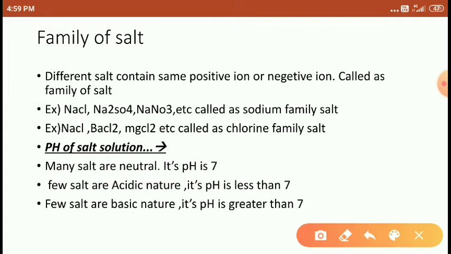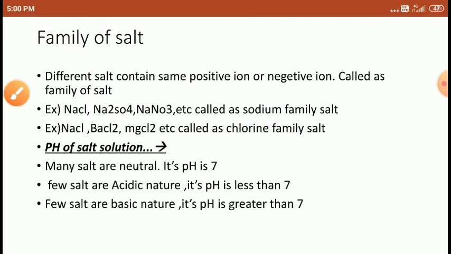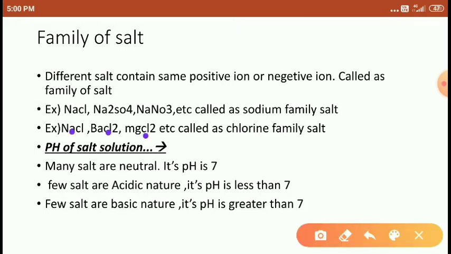Let's see an example: NaCl, Na2SO4, NaNO3. Tell me students, what is the common thing here? The common is sodium, Na. So this type of salt we call a sodium family salt, because sodium is the common thing in these salts. Understood students?